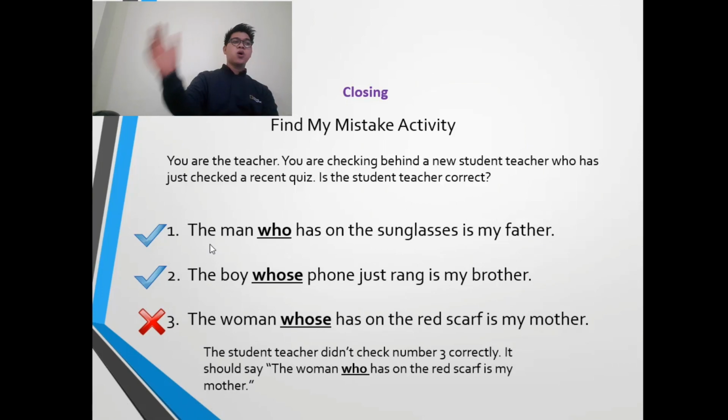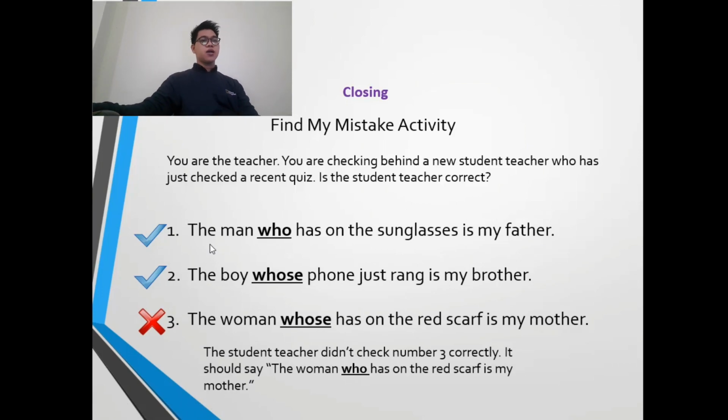The third one, the woman who has on the red scarf is my mother. Okay, as we know, it talks about the woman. It describes the subject, so it describes a person. So we are going to use who.